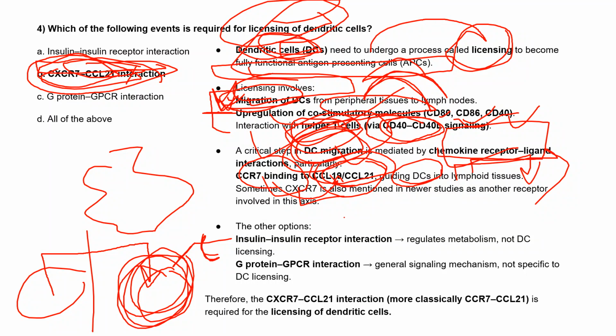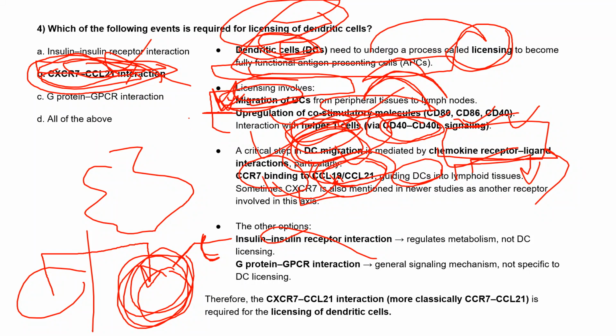Insulin receptor interaction will not be the right answer, because insulin is found everywhere and will not come under dendritic cell licensing. It helps in metabolism, like glucose metabolism, where the insulin receptor plays the role.